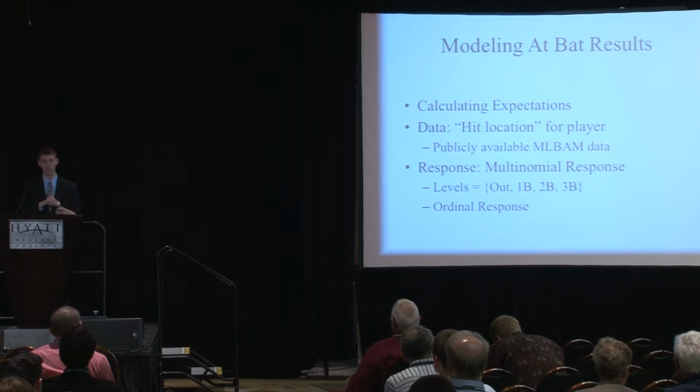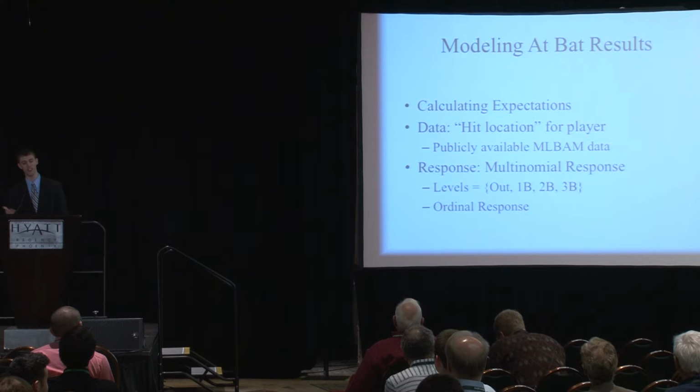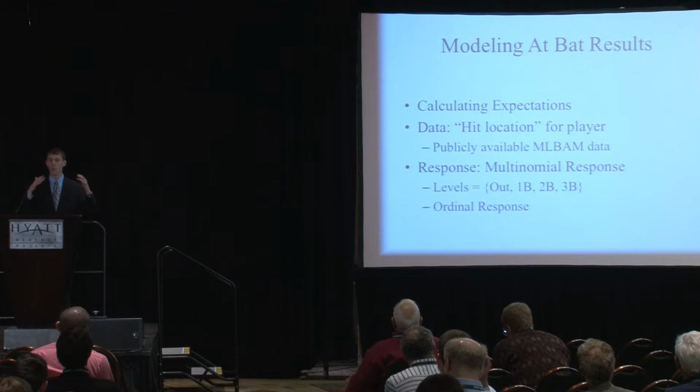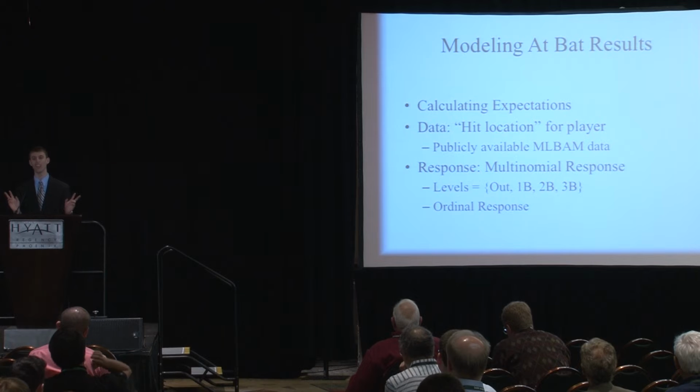So that's basically the why of why we need to think about expectation, why we need to think about adjusting wOBA. Now the question becomes, how are we going to go about this? So we're going to start out by how we're going to calculate an expected wOBA. So the first thing is to consider what data do we have? What are we working with? The data that I'm working with in this case for this study is quote-unquote hit location data.